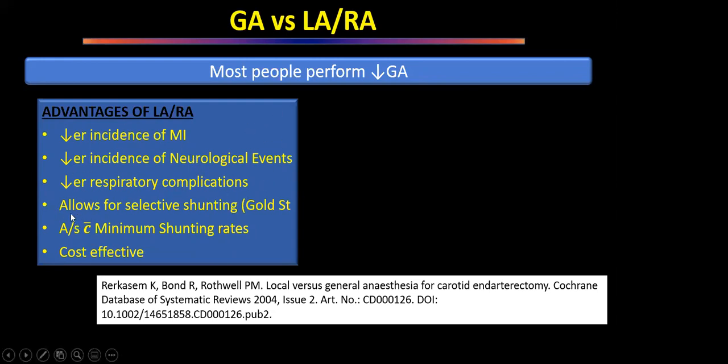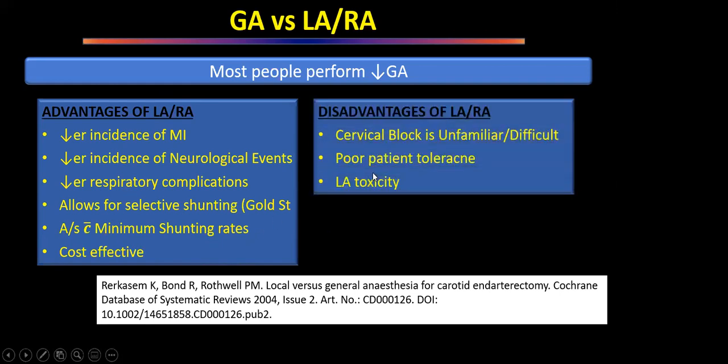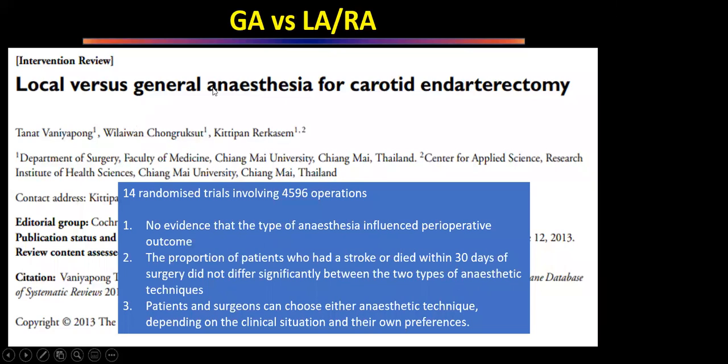But the advantage of local or loco-regional anesthesia is there, which will remain for a long time. It allows for selective shunting, which is the gold standard, because when the patient is awake, we find out whether the patient is developing neurological symptoms on clamping or not, and then we decide whether to do a shunt. So when we use local or regional anesthesia, it is associated with minimum use of shunts, and it is cost effective. But what are the problems? The cervical block is a little difficult to put, patients do not tolerate it well, and God forbid, if we have local anesthetic toxicity, it will be a problem. So most people do it under general anesthesia nowadays. This is the Cochrane review which I was talking about just now.